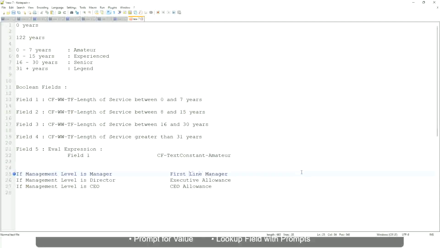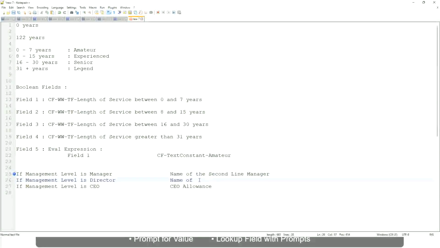I mean the name of the first line manager. If it is director, name of, oh sorry, I'm getting it all wrong. If the management level is manager, name of the second line manager.